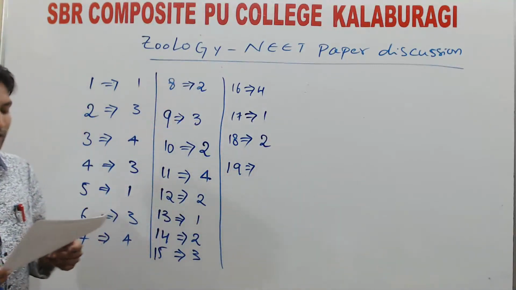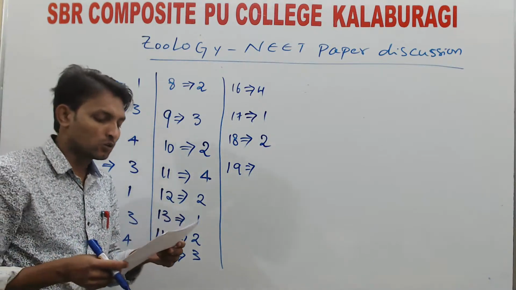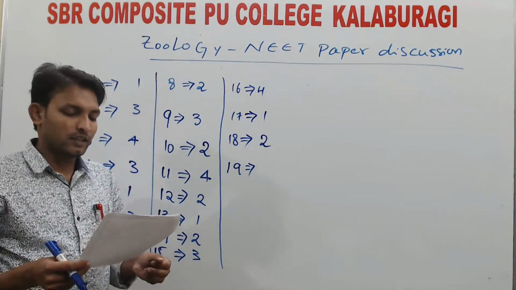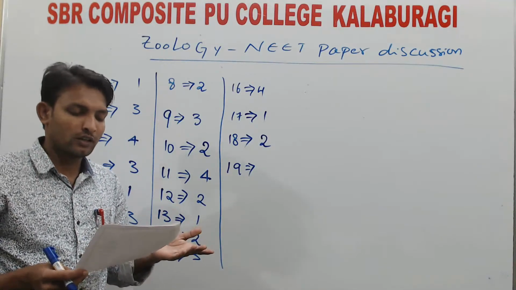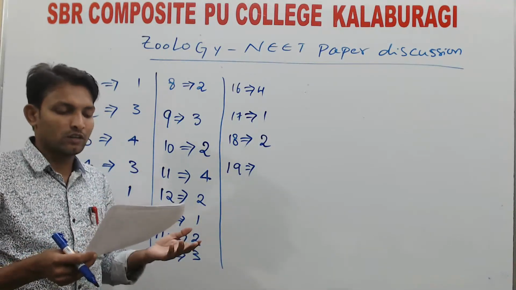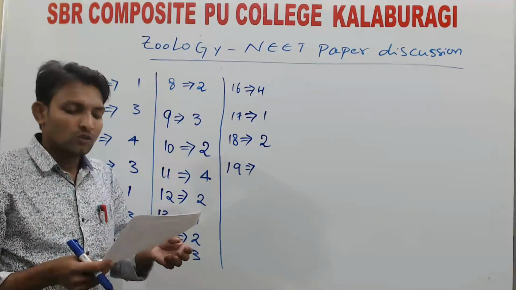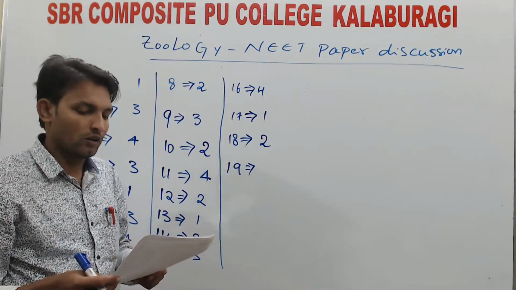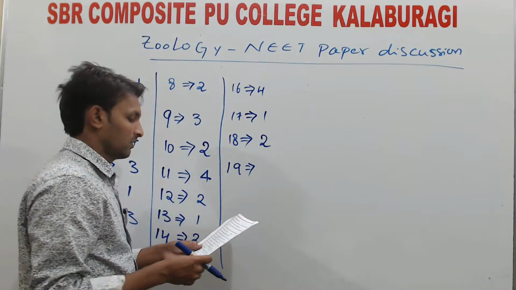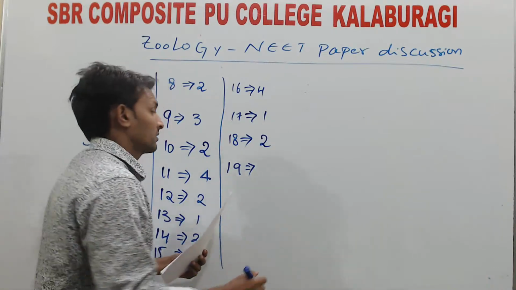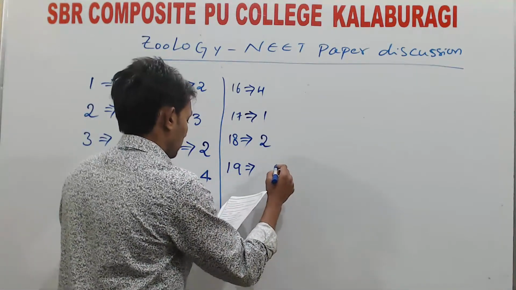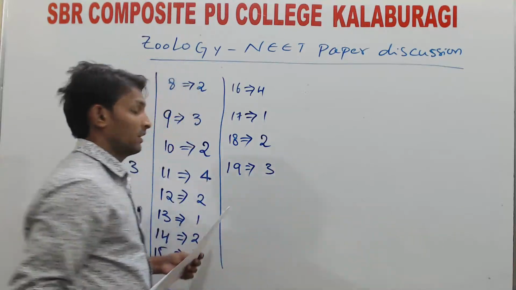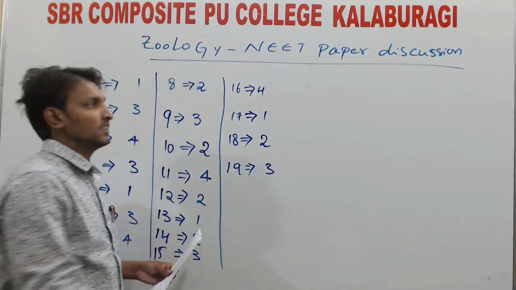Next, question number 19. Herdmania belongs to the subphylum Urochordata. It is not Cephalochordata, not Hemichordata, not Protochordata. So you can go directly with Urochordata, the subphylum name. So question number 19, option 3. And Herdmania is also called sea squirt.